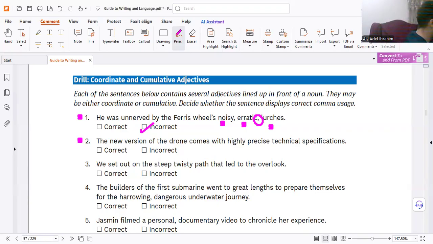So it is correct. But I need to know why. Adjective, noun, no punctuation, correct.